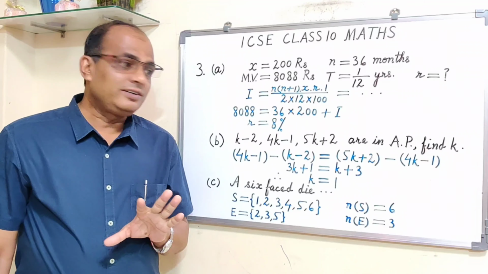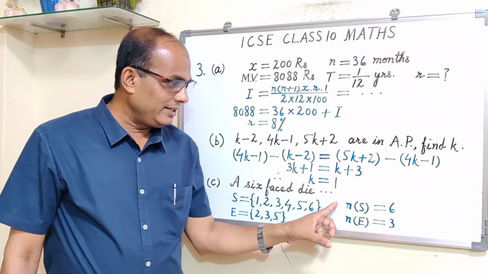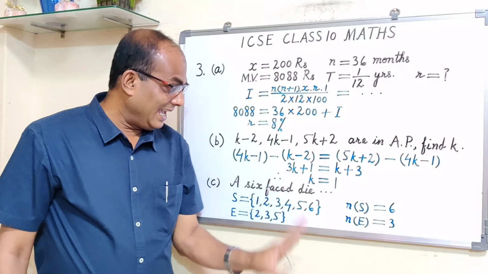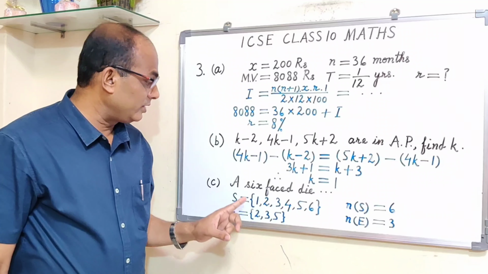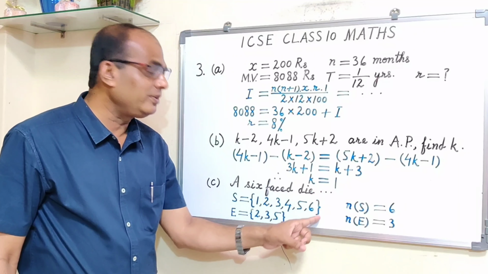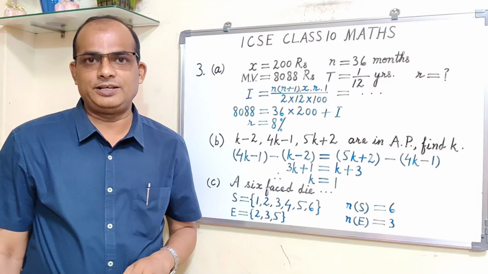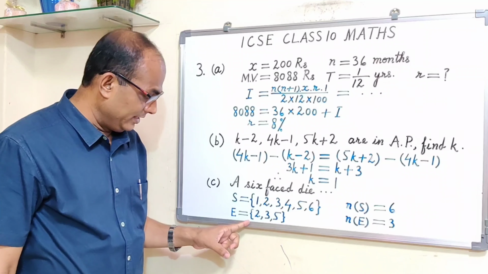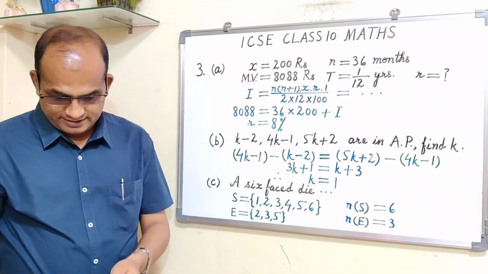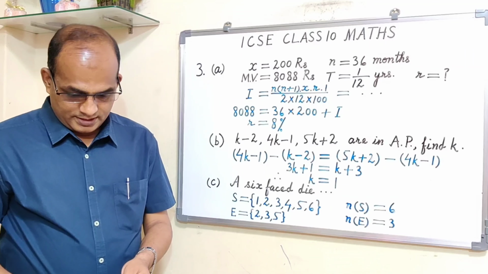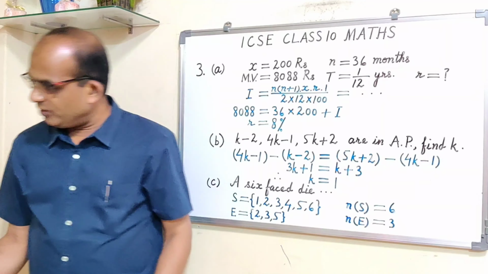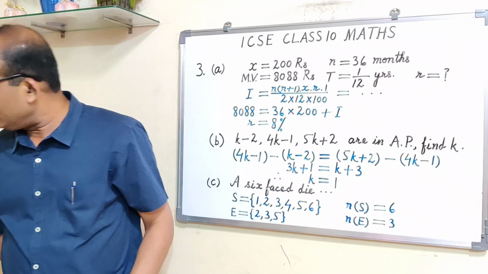So some of the students are not writing n of S is equal to 6 here, so you may lose marks, and there are some students who are writing S is equal to 1, 2, 3, 4, 5, 6, but they are not using curly bracket. You have to use curly bracket because it is a set. Similarly, in the case of events, for example, the first part is a prime number. Find the probability that a prime number turns up.